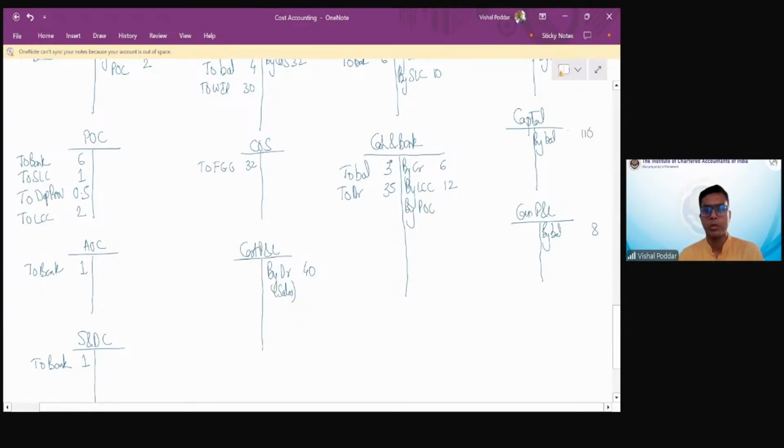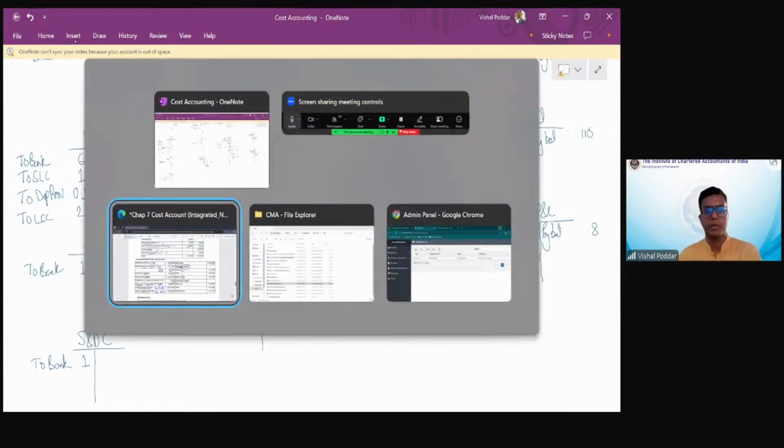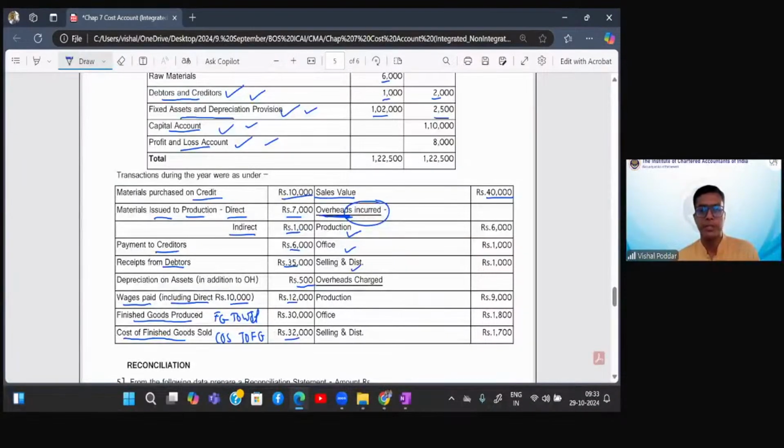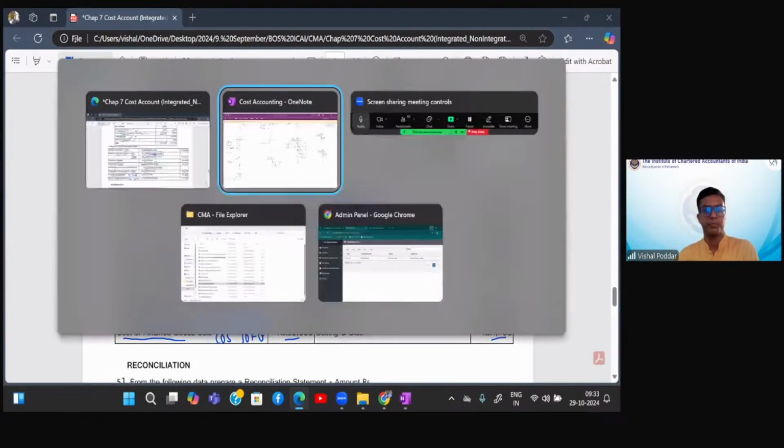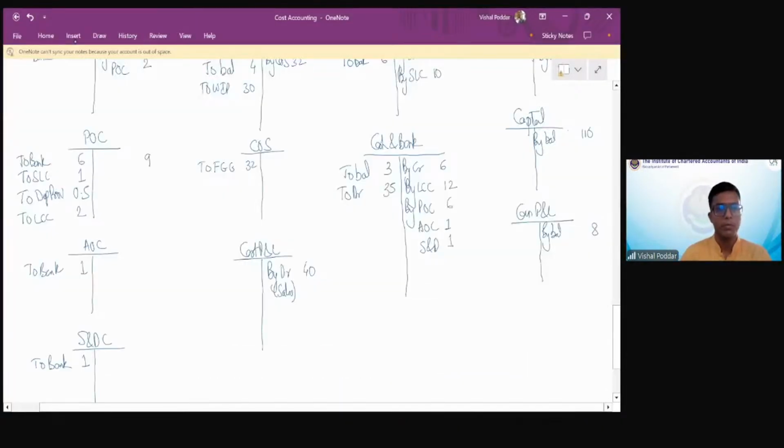By production overhead 6, administration overheads 1, selling distribution overheads 5. This is expenses income. All right. Now expenses charged 9, 1.8, 1.7.